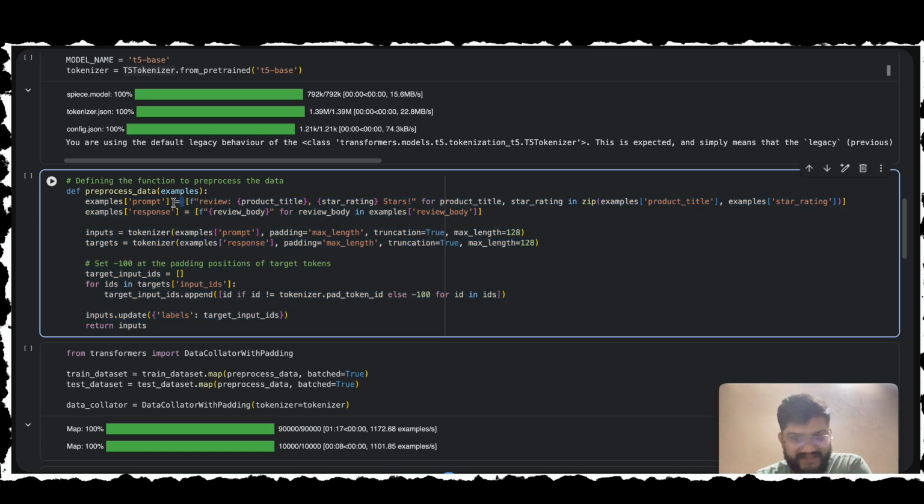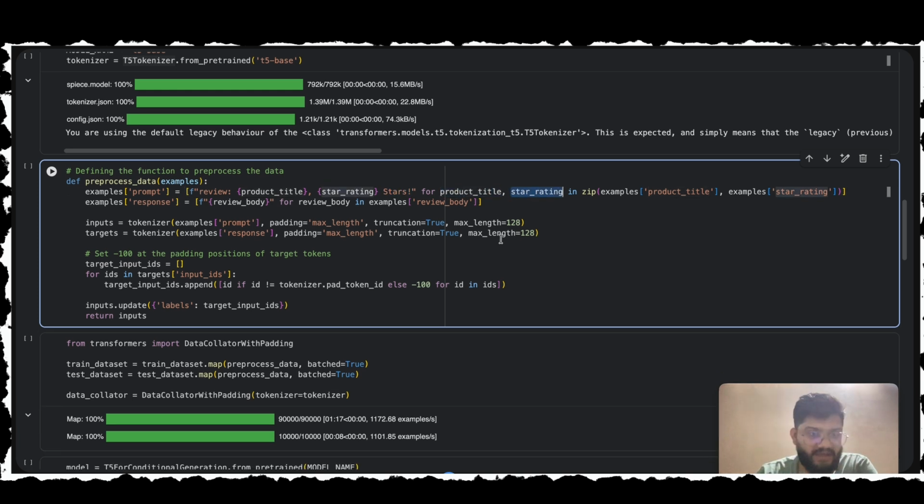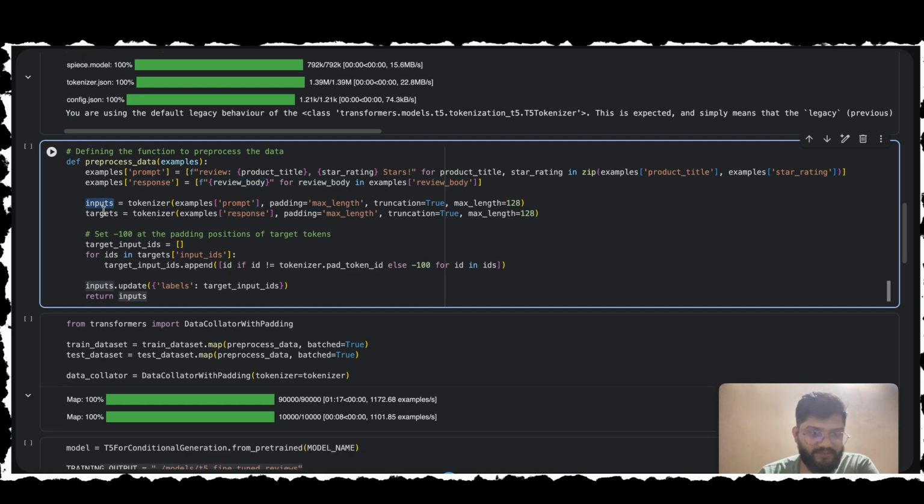So firstly we create a prompt. As T5 is a text-to-text model, we give it a command. For example, this review, which will have some product title, star rating, and then end it with a star. We do it for all the product titles and the star ratings. And then we get a response from the review body and tag it as the response. Then we have the input and the output: input as the prompt and targets as the response.